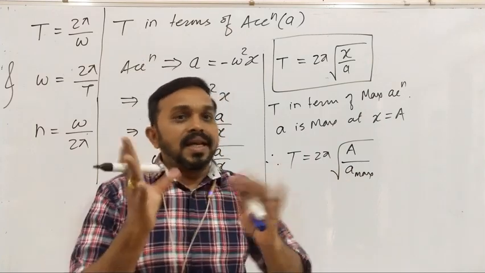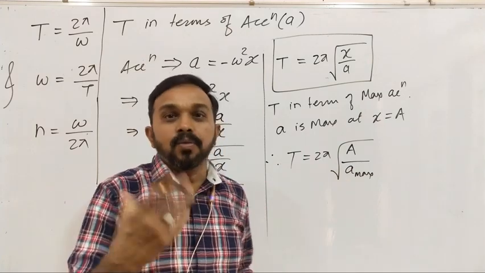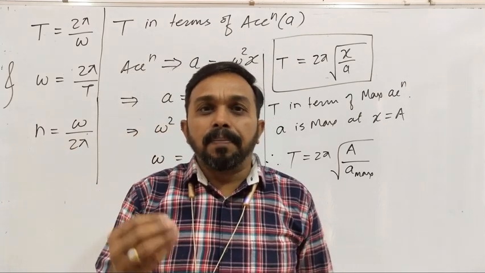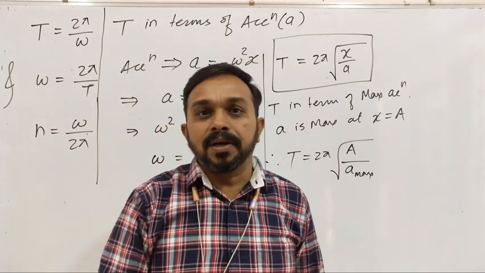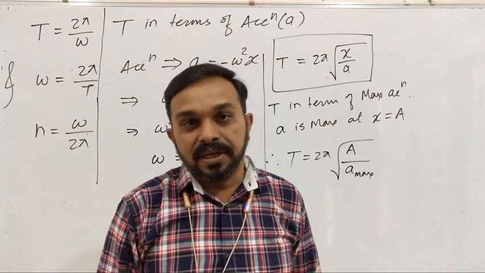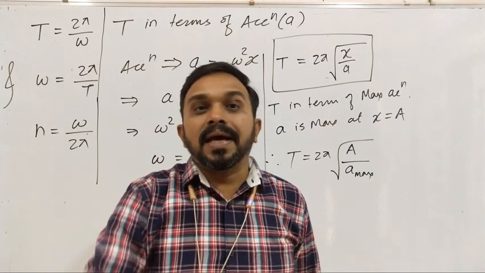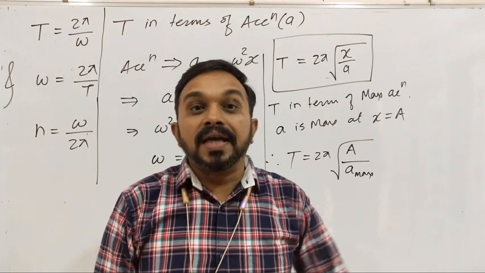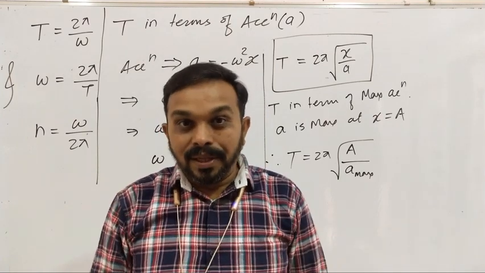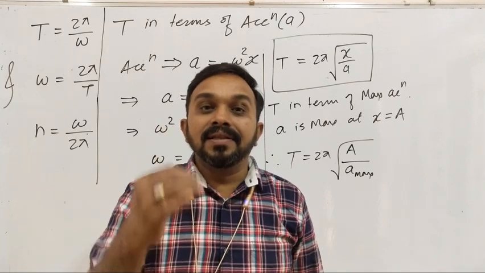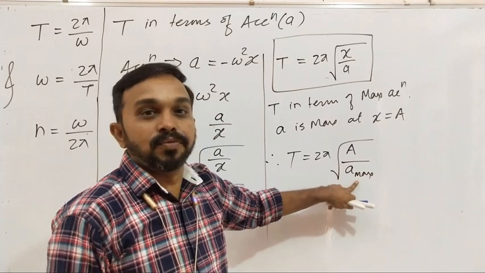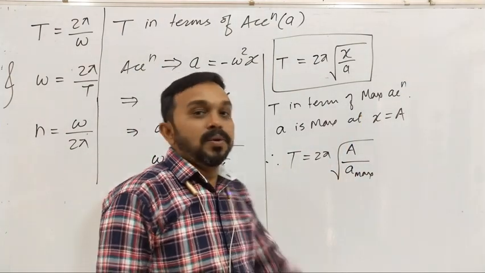Now it is like this. Suppose you have been given a numerical, कि a particle is performing linear SHM of amplitude 10 centimeter. If the maximum acceleration of the particle is 4 centimeter per second square, calculate the time period. Now here amplitude is 10 and the acceleration is 4. So you can put the values, amplitude 10, acceleration 4, and then solve and get the value of the time